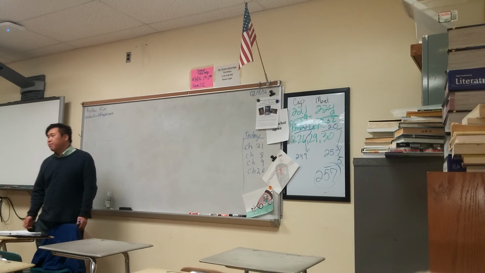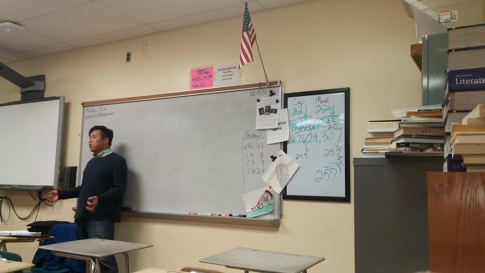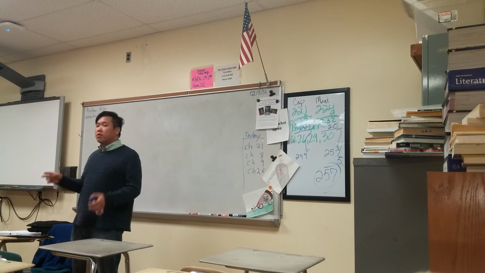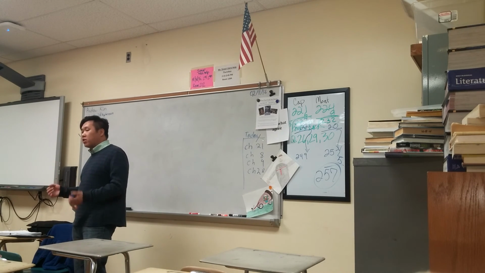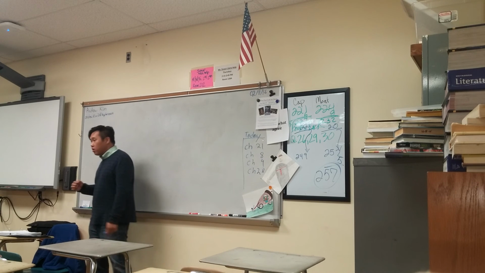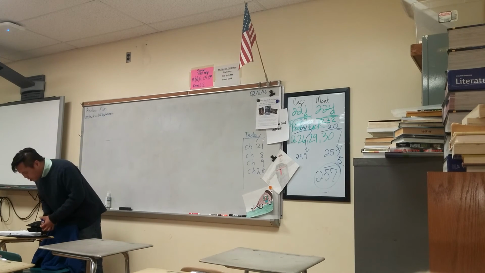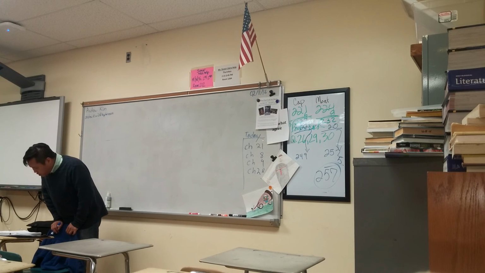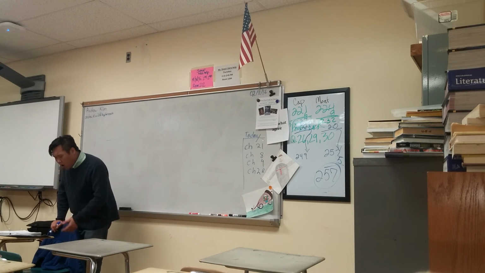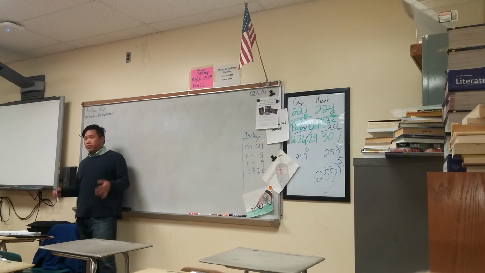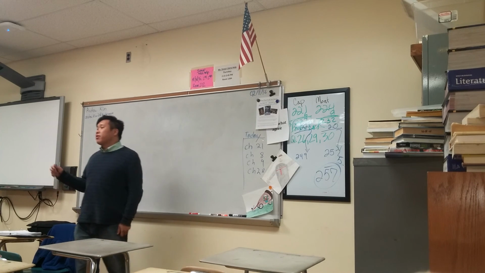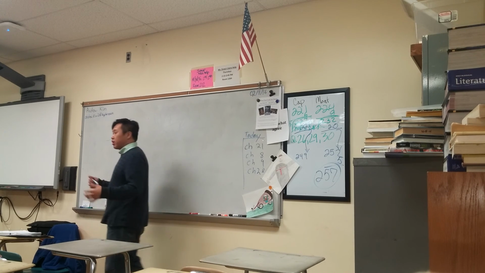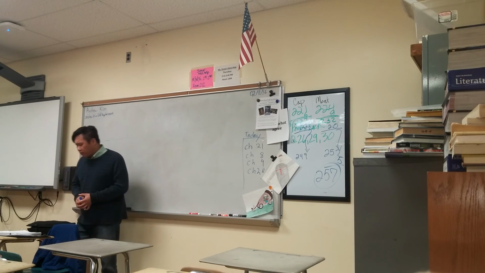Question number 3 is a command of evidence question. So that means question number 2 has to be correct if we are to have a good chance of answering question number 3 correctly. So let's take a look at question number 2. The statement in lines 15 through 16, "slavery proved to me," suggests that... They give us the specific line references, 15 through 16. Remember, whenever they give you a specific line reference, you want to read the sentence before, including, and after, so you get the proper context. So why don't you go ahead and do that right now?